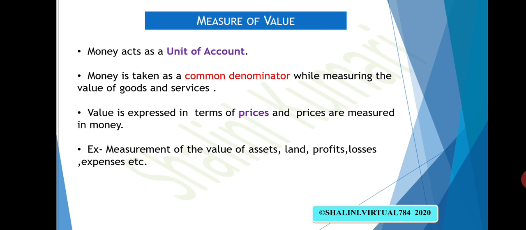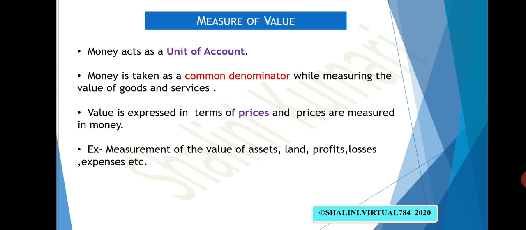Second point, money is taken as a common denominator while measuring the value of goods and services. Everyone is using money to calculate the value of commodities and services. Third, value is expressed in terms of prices, and prices are measured in money. So if you ask me what is the value of that pen, I will simply say that this pen is of, suppose, 10 rupees. So that is the price of the pen, and in terms of price, I am giving the value of that commodity.